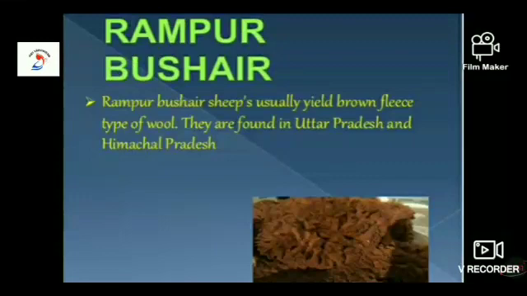And also we saw the uses. There is also one more breed called Rampur Bushair. It usually yields brown fleece. I already told you the meaning of fleece. That is hair. It's a type of wool. They are found in Uttar Pradesh and Himachal Pradesh.